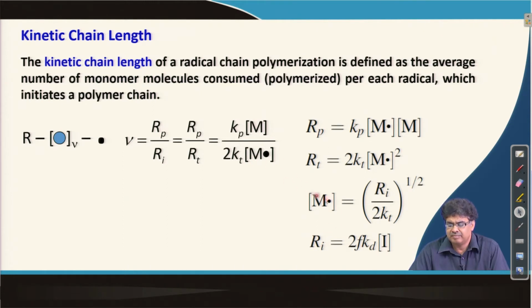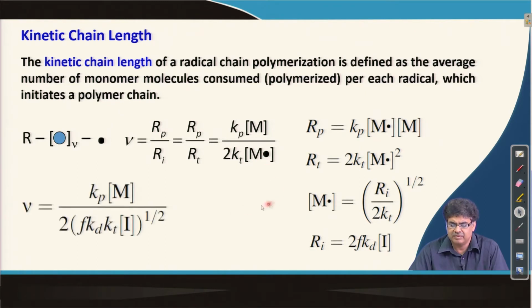So, we can replace this value here, and from there, for the M dot value, we get the kinetic chain length expression for thermally initiated radical polymerization. So, once again, kinetic chain length is the number of monomer units consumed per each radical produced, which initiated the polymer chain.